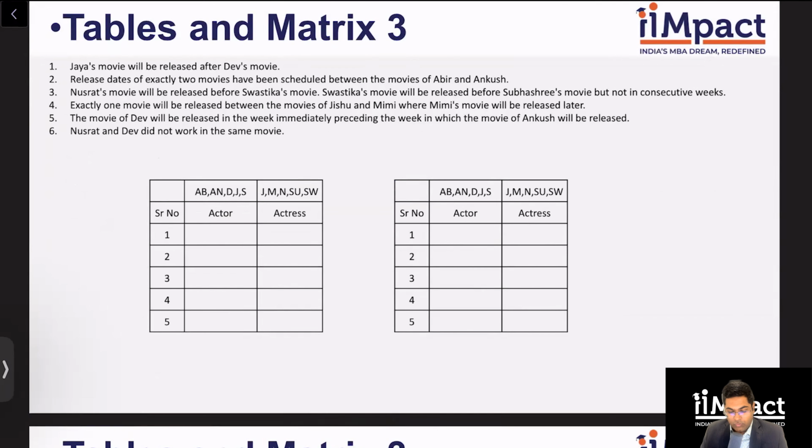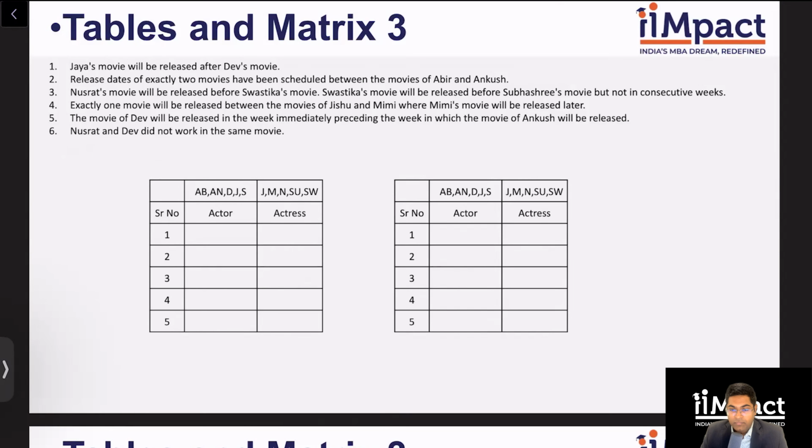All right. So clue number 1, what does it tell me? Jaya's movie will be released after Dev. Sort of an indirect clue, nothing which I can plug right now. And I can't start making cases based on this because there will be 4 cases or maybe more, like 4 places for Dev and subsequently more for Jaya. So I will park this for now.